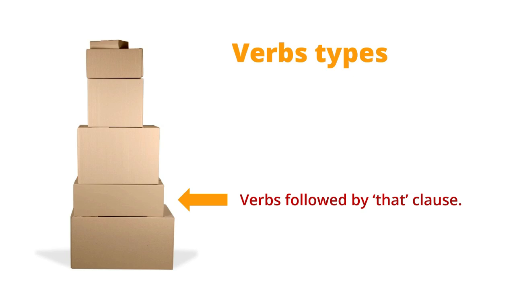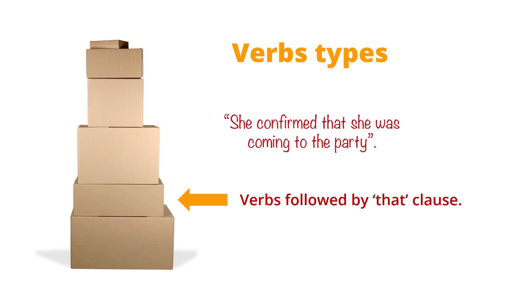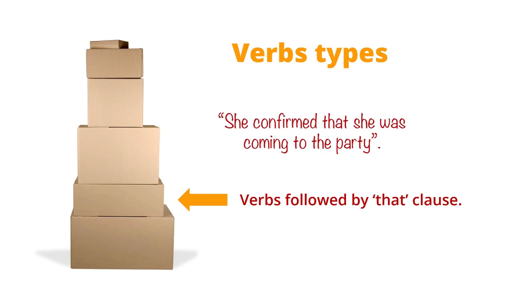Now what do we mean by that? Here's an example. She confirmed that she was coming to the party. So the verb confirm is always followed by a that clause. You could not say she confirmed coming to the party. You cannot say she confirmed to come. That is not possible. She confirmed that she was coming to the party.